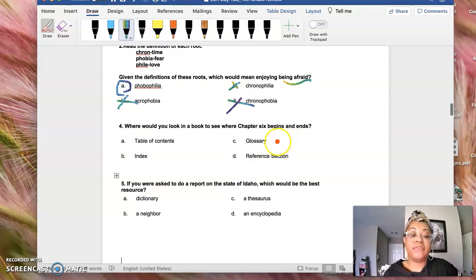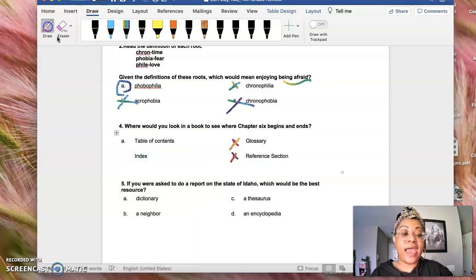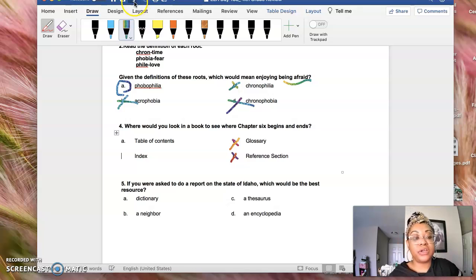And so we know that reference section we didn't even talk about in text features. Glossary is like definitions, and so that doesn't tell us about chapters. And then the index we really didn't talk about. So we know that table of contents is where we can see where chapters begin and where they end.